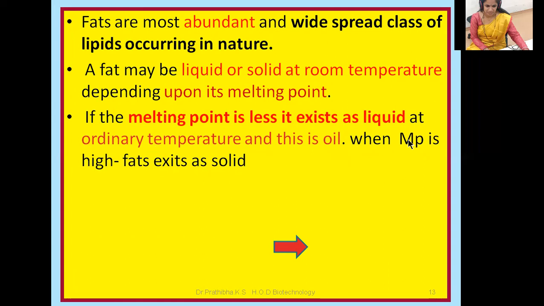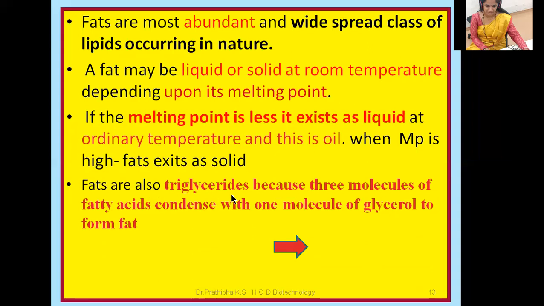If a fat requires a higher temperature to come back to the liquid condition, then the fat exists as solid at ordinary temperature. When the melting point is low, when you heat it, within a short time it comes to a liquid condition. That is known as oil. So we can differentiate here: the liquids are oils and the solids are fats.